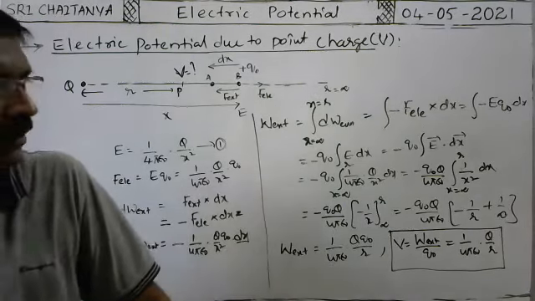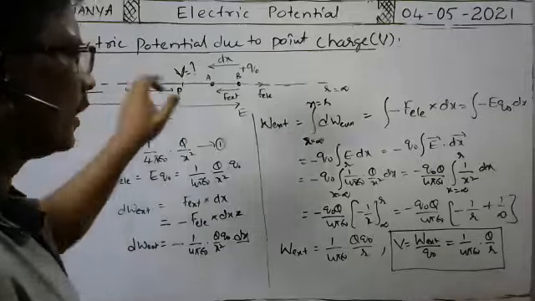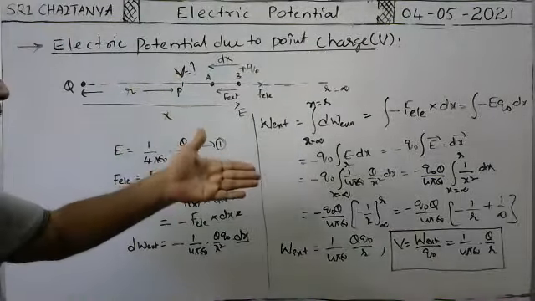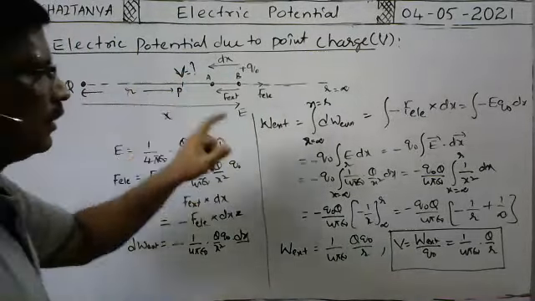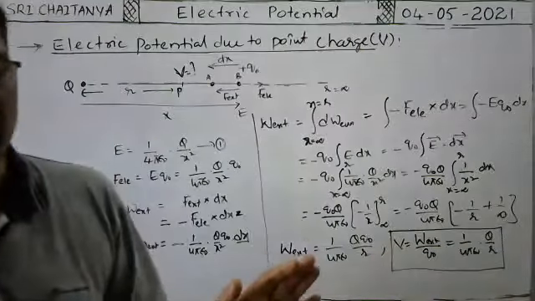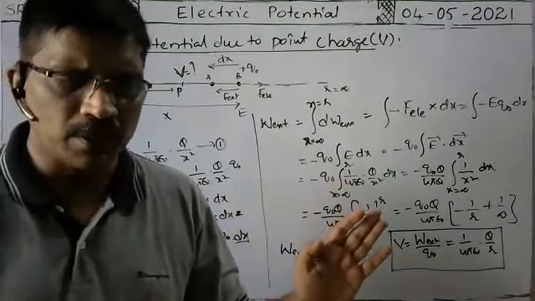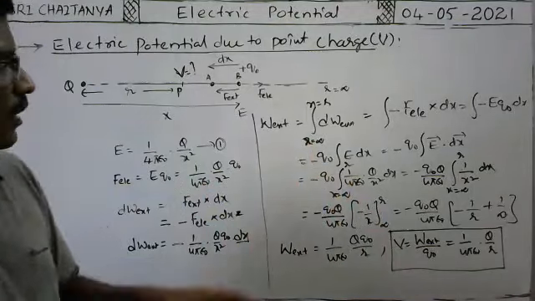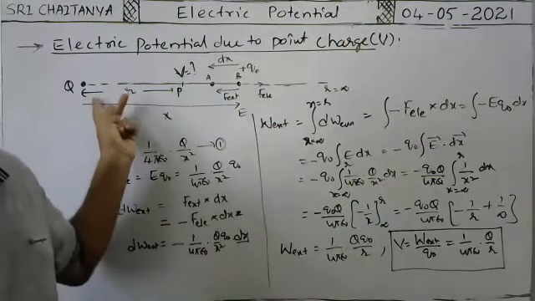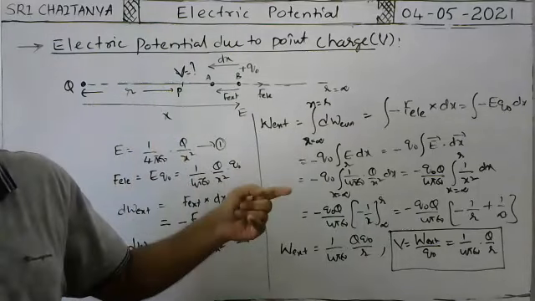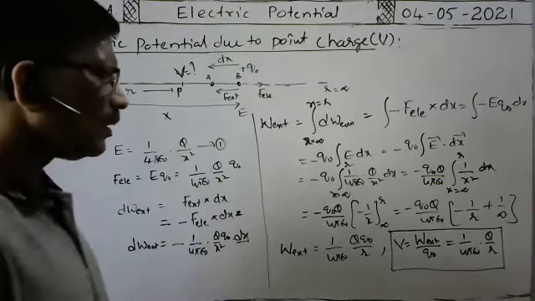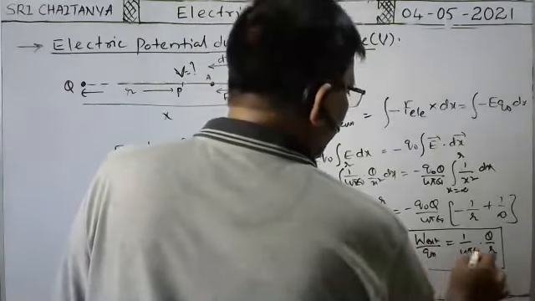Suppose if the positive charge is here, you keep Q positive only. That means electric potential due to positive charge is positive. Suppose if you keep negative charge here, you substitute negative minus Q, then electric potential becomes negative. That's why electric potential due to positive charge is positive, due to negative charge is negative. Suppose if you move away from this point charge, then R value increases. When R increases, the electric potential decreases. So what is the relation between V and R?